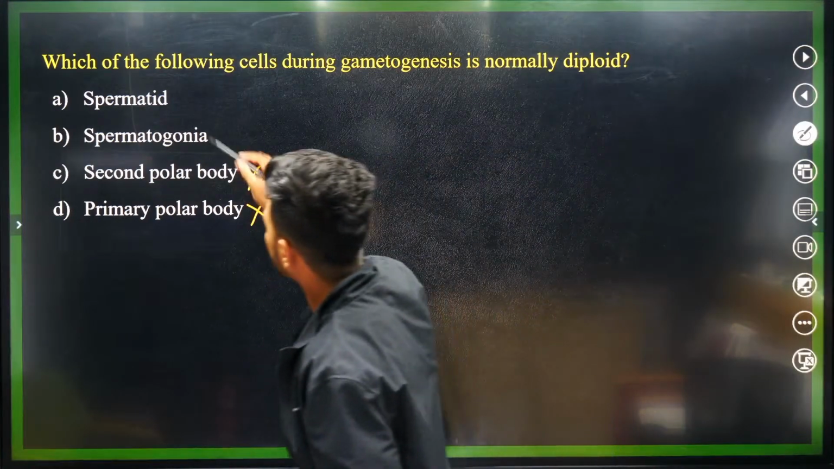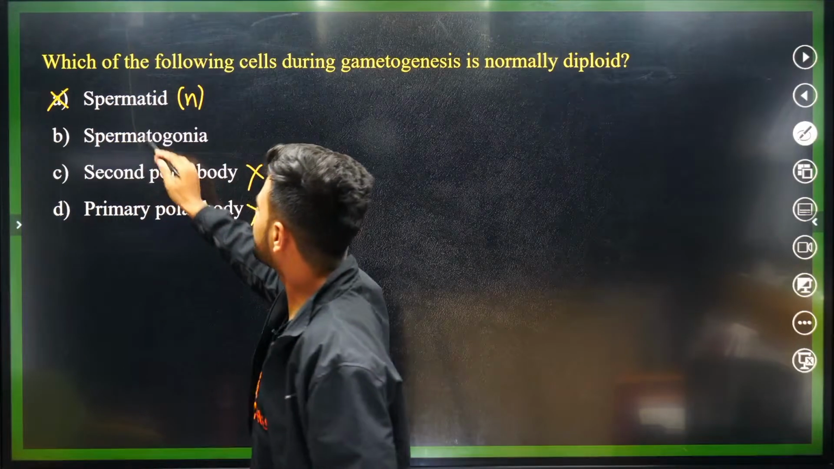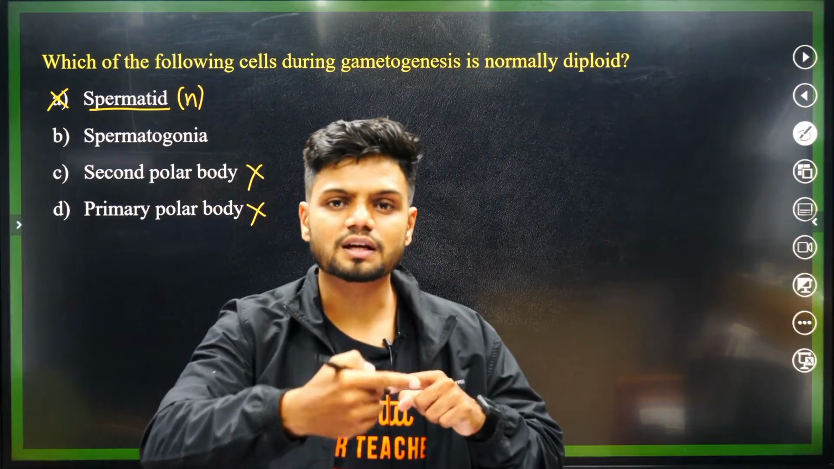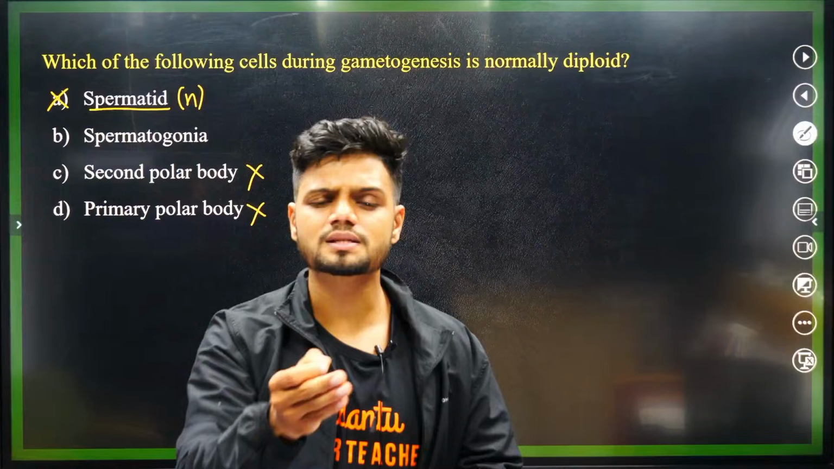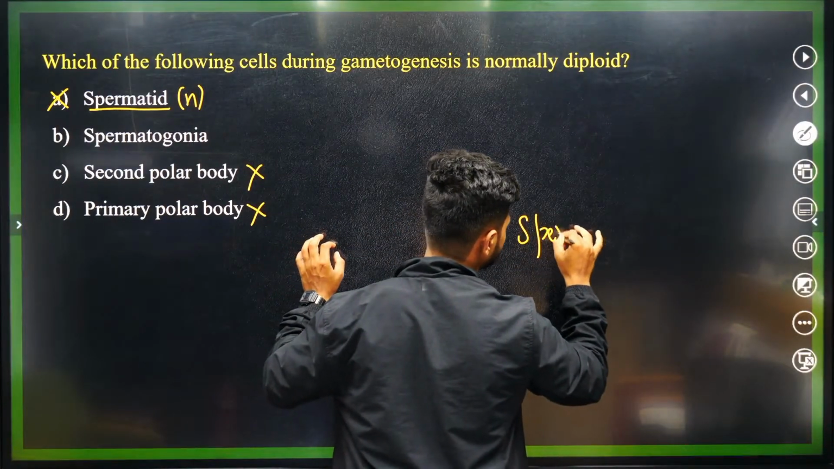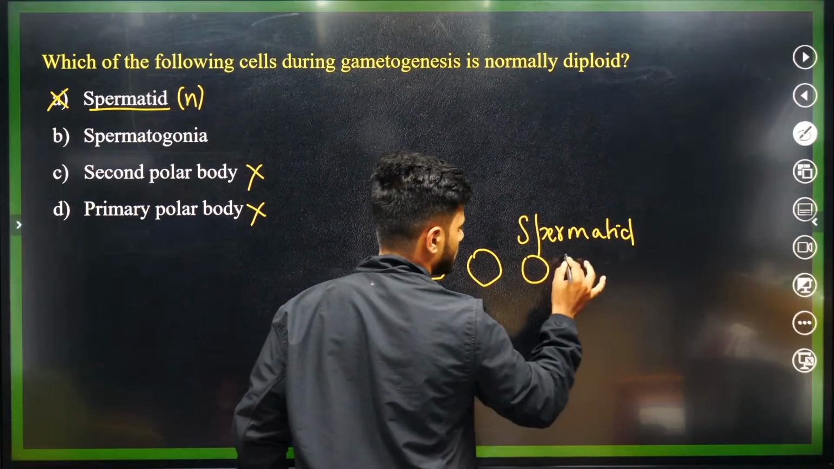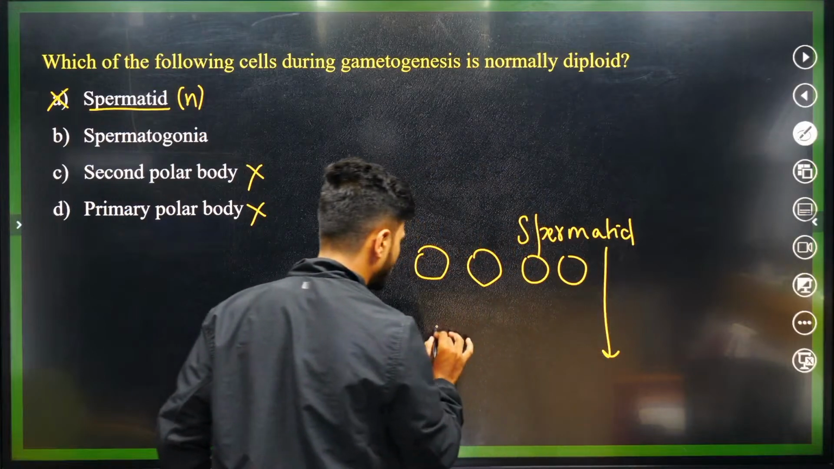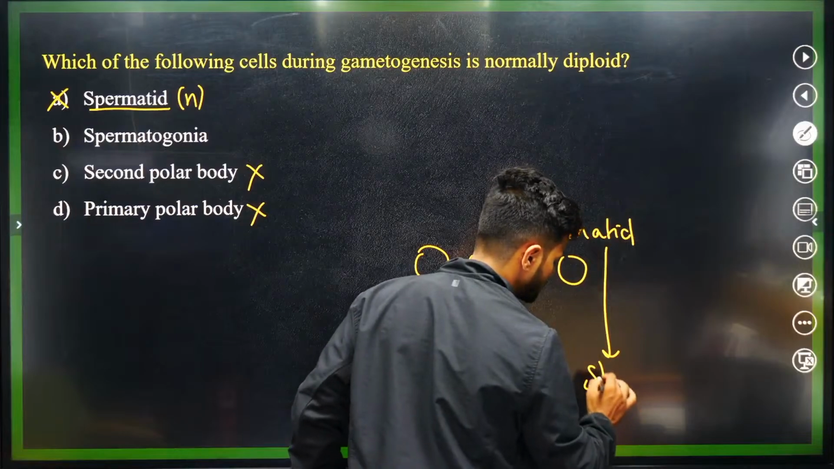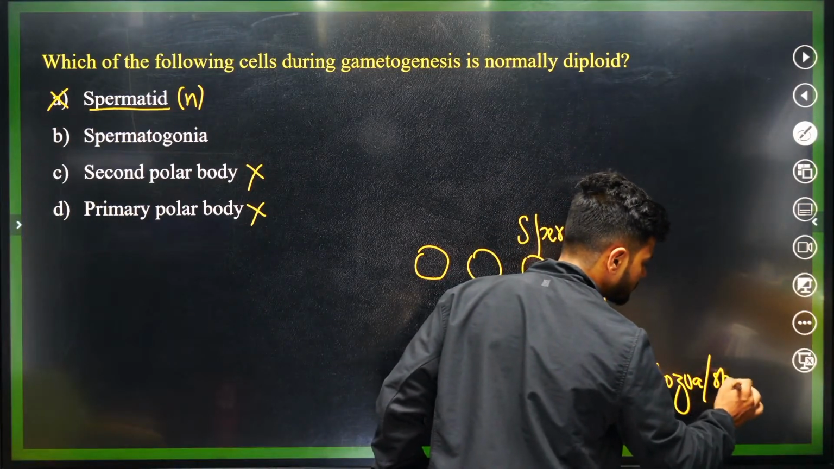So students, spermatid is not the answer. Spermatid is actually haploid. It is a structure produced in spermatogenesis, which later gets converted to sperm by the process called spermiogenesis. That is, the spermatid, which looks something like this, gets converted to sperm, that is, spermatozoa, also called the sperm.